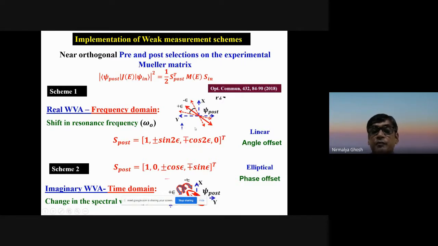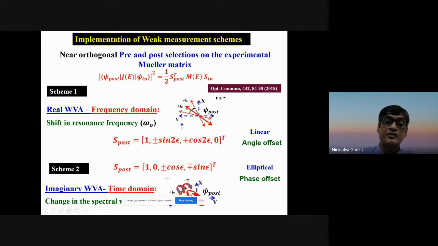And the second scheme, what you do is that the post-selection is not using a linear polarized light. So pre-selection is at 45 degree. Now post-selection is minus 45. Now the angle is not made off, so you make it slightly elliptical. So what you do is you put a wave plate, and if the wave plate angle is aligned along the direction of the polarization, that is 45 degree, then it is perfectly linear. But if you make it slightly off, epsilon off from that, then it becomes slightly elliptical. And the state becomes 1, 0, cos epsilon, plus-minus sin epsilon. So this is the post-selection state there.